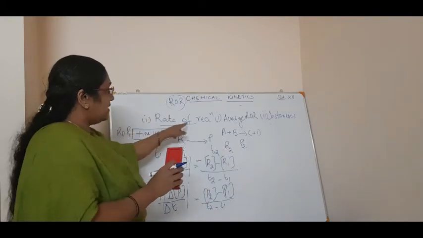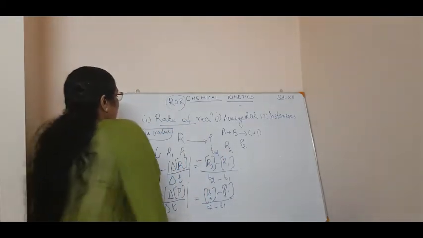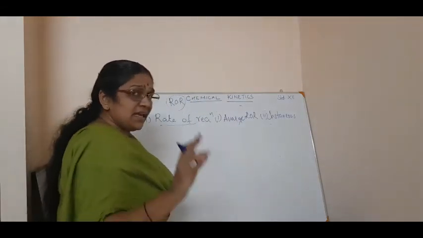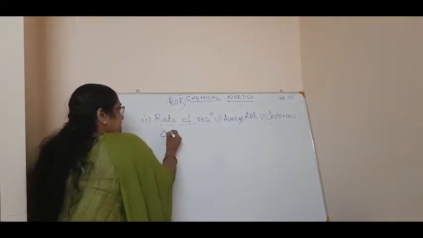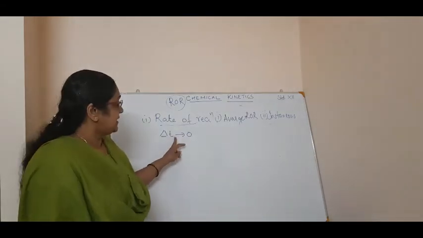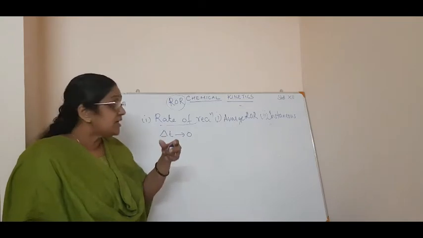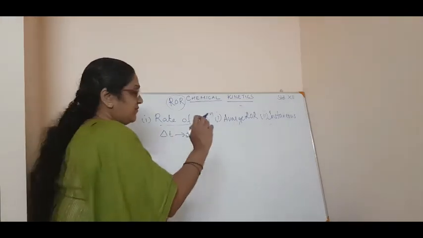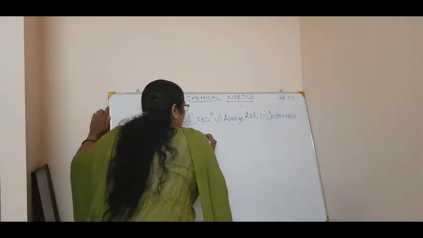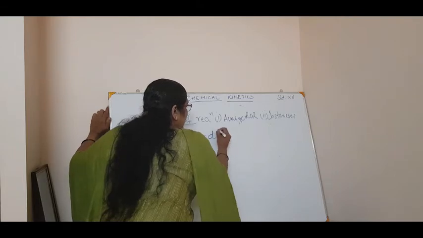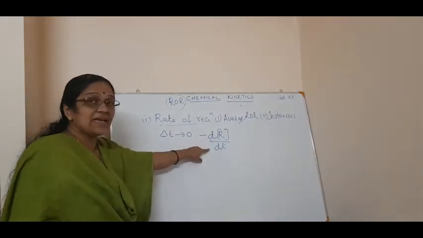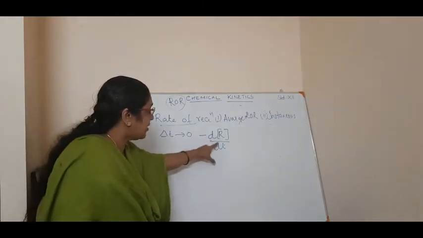Okay, are you clear with the average rate of reaction? Now we will see the instantaneous rate of reaction. Instantaneous rate means when delta t tends to 0, an infinitesimally small amount of time. Then we say the instantaneous rate of reaction for the reactant is minus d[R] by dt, the differential of the reactant concentration.